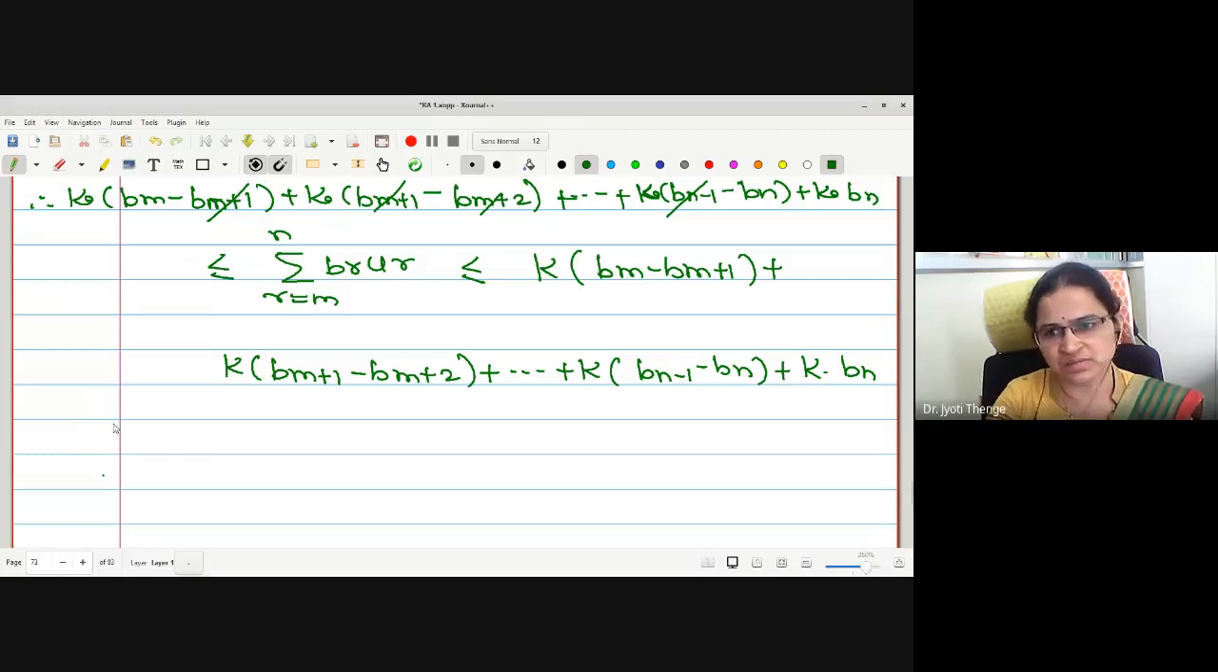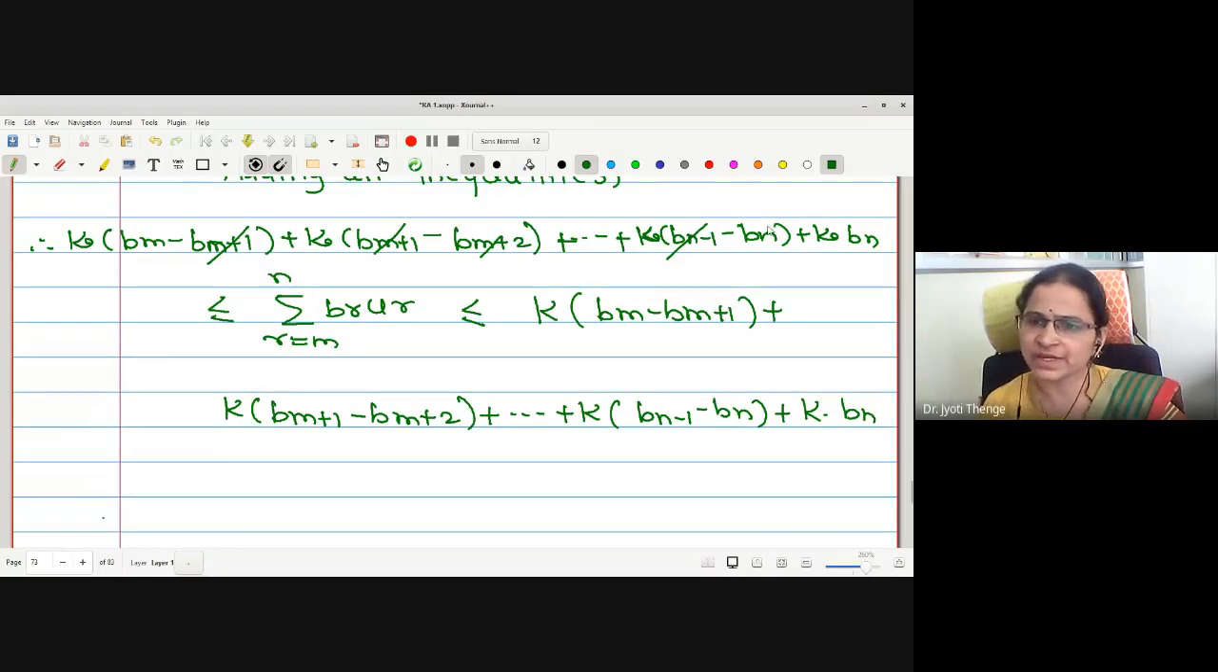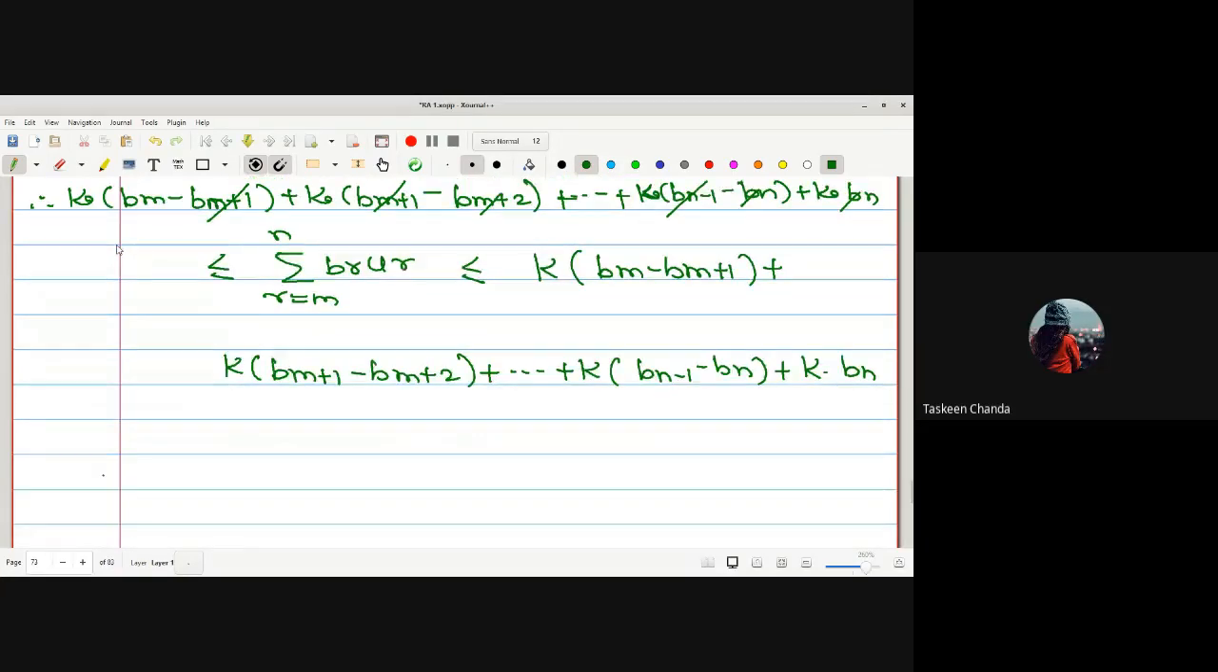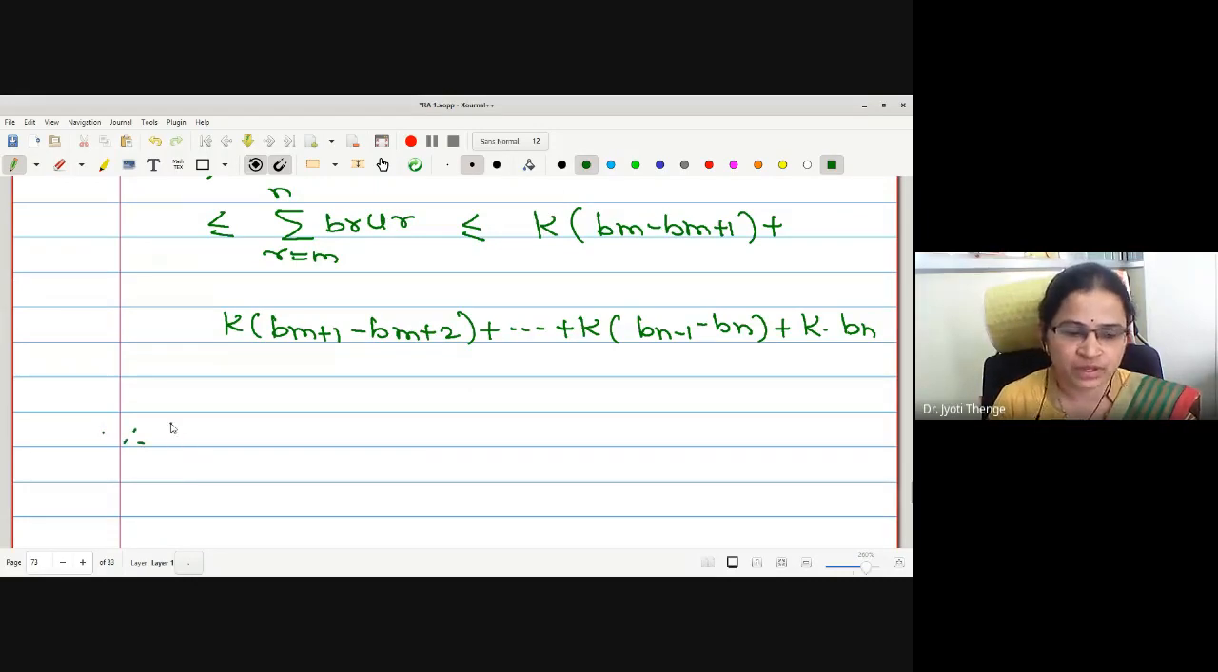Is it Bm minus Bn? No. This Bn also gets cancelled now. This Bn is cancelled with this Bn. Therefore, we remain with only one term, only Bm. So is it Bm into small k?